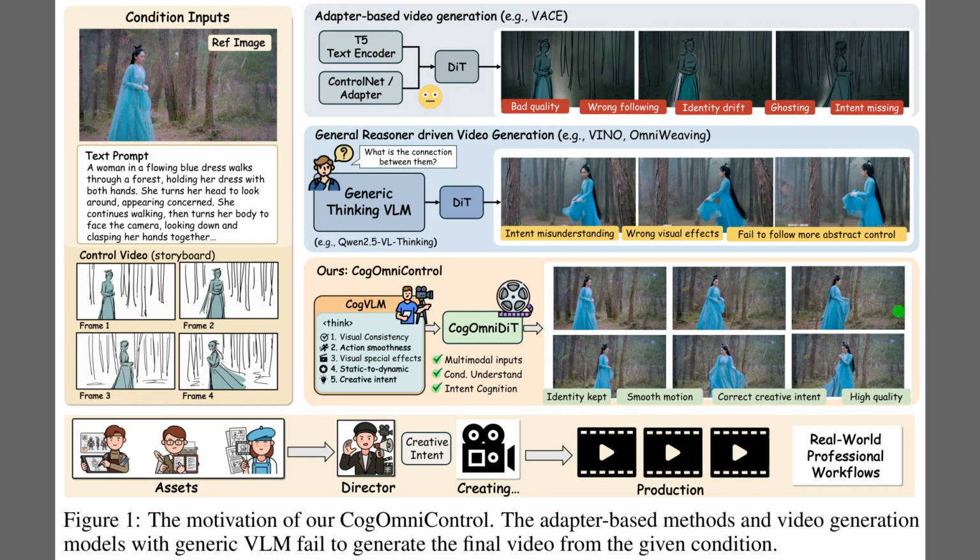Figure 1 illustrates the core motivation by comparing different controllable video generation approaches. On the left, we see the input conditions, like a sparse storyboard. Traditional adapter-based methods struggle, leading to severe issues like identity drift. Even generic thinking vision language models struggle with abstract controls. Finally, the proposed CogOmniControl framework uses a specialized CogVLM and a CogOmni Diffusion transformer to produce smooth, high-quality